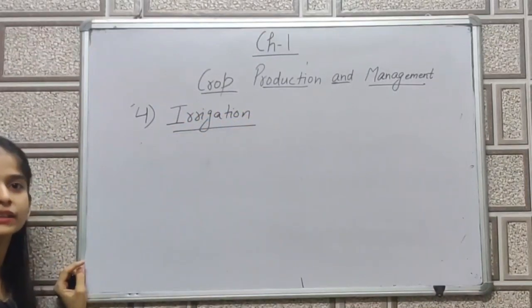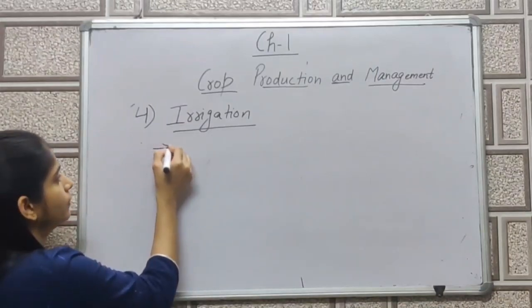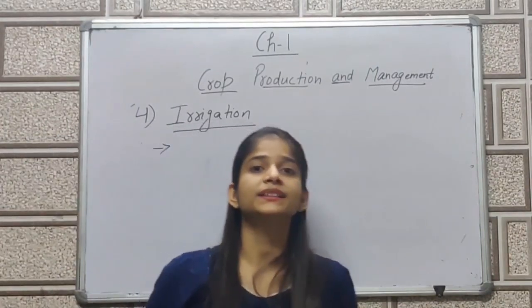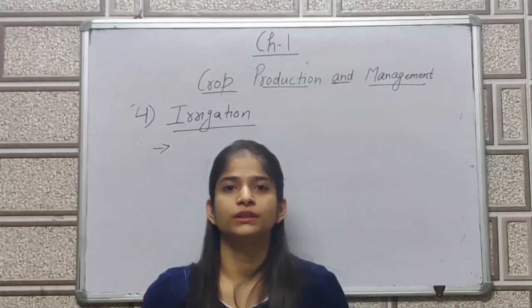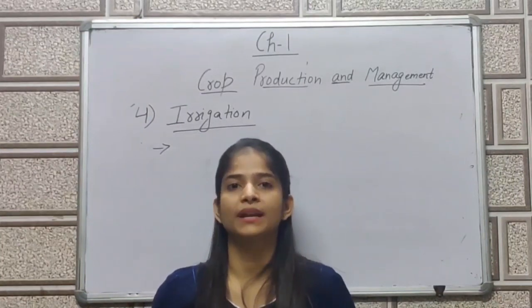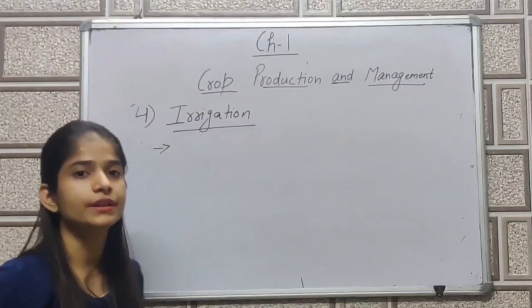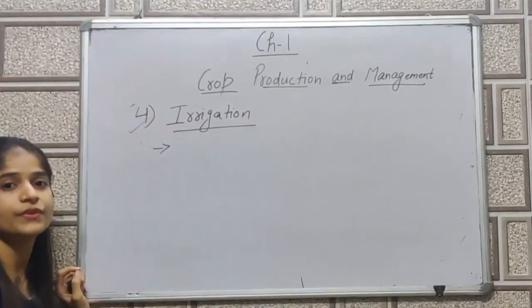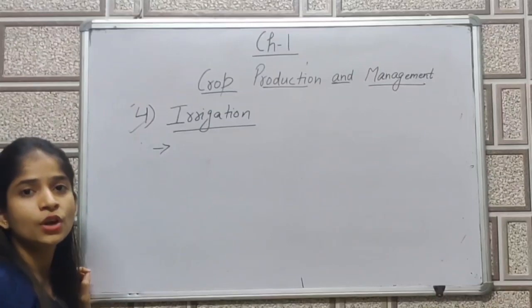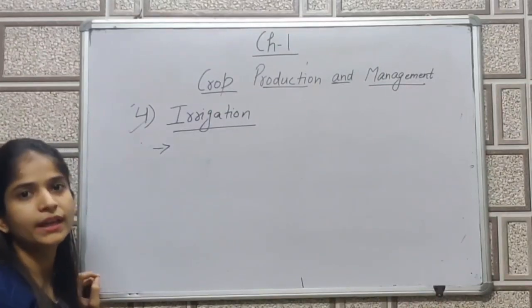Fourth one is irrigation. What is irrigation? Farmers cannot get completely dependent on the rain. They have to supply water to the crops at regular intervals. So irrigation is that process where the farmer will give or provide water to the crops at a particular interval.